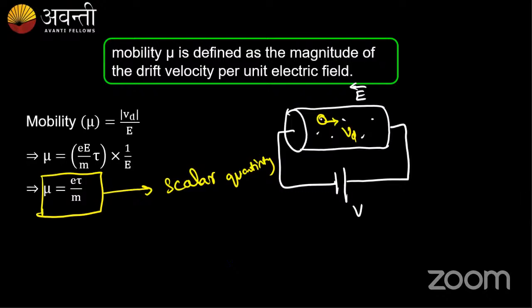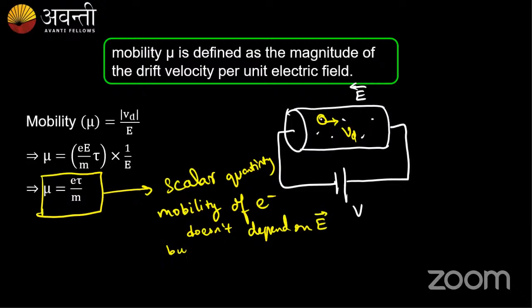Mobility just gives how much electrons are moving with velocity Vd in the presence of an electric field, for unit electric field. Okay, this is the mobility of electrons. And mobility does not depend on electric field. Again, is the mobility of electrons depending on the electric field? Mobility of electrons doesn't depend on the electric field. But what does it depend on then?